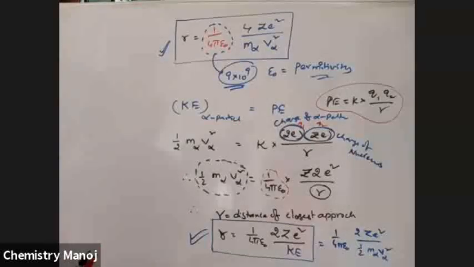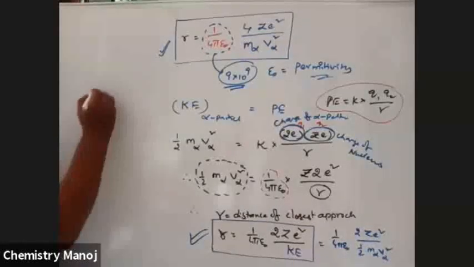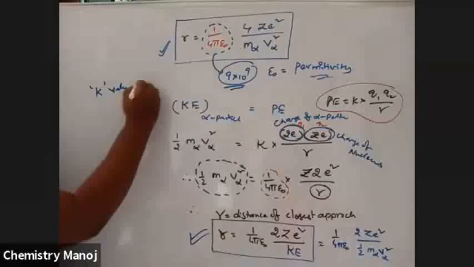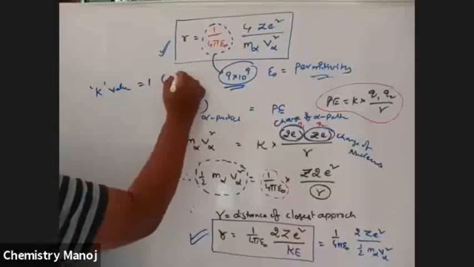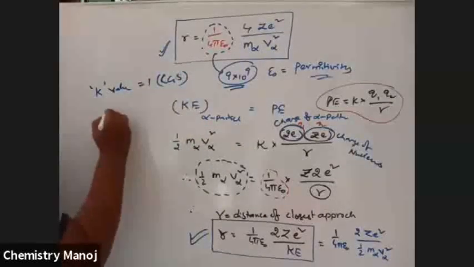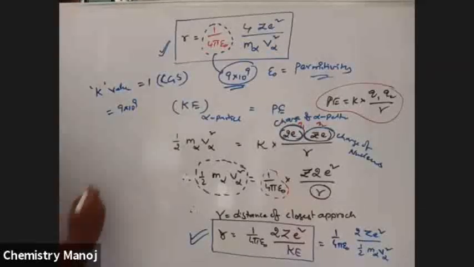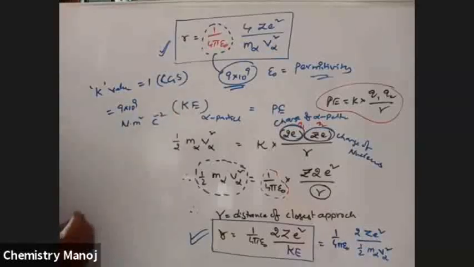K has units. The K value is equal to 1 in case of the CGS system. The same K value is equal to 9 into 10 power 9 Newton meter square Coulomb power minus 2 in the SI system.